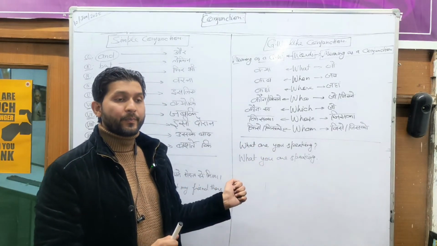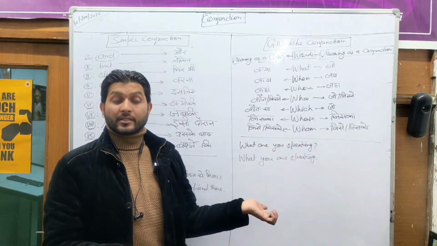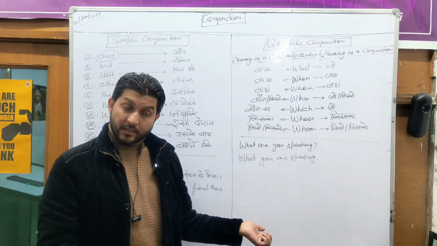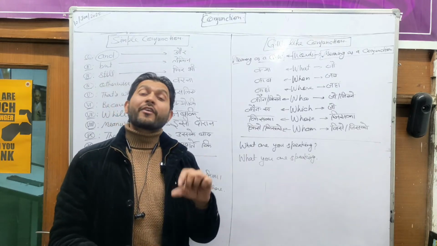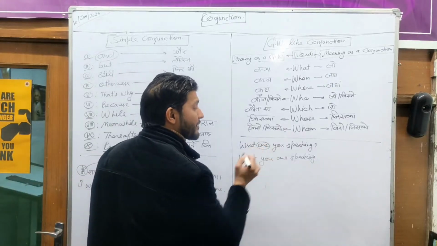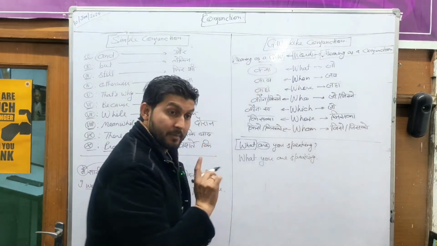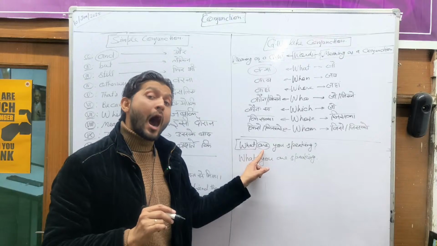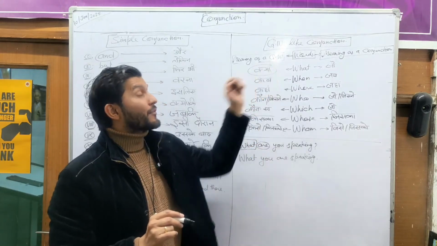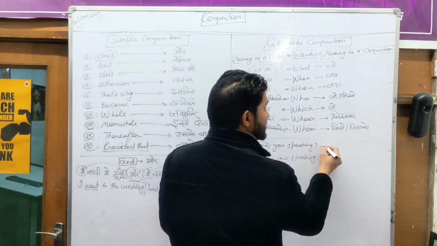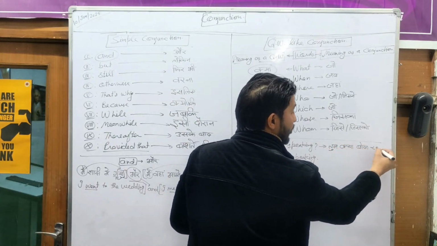Gungun, please let me know. What are you speaking and what you are speaking? In both sentences, what is the difference? What are you speaking? Yes. Means तुम क्या बोल रहे हो? Yes. And what you are speaking. तुम जो. There is a difference of helping verb, guys. If you are bringing helping verb out, the same word stands for the meaning kya. Remember, when you are bringing your helping verb out of the subject, that means this word will stand for the meaning of a question word. Here, what are you speaking means तुम क्या बोल रहे हो?